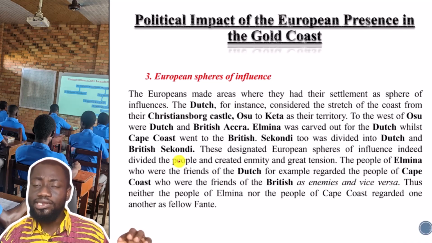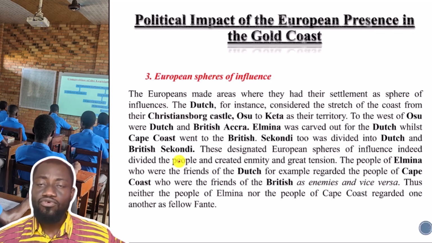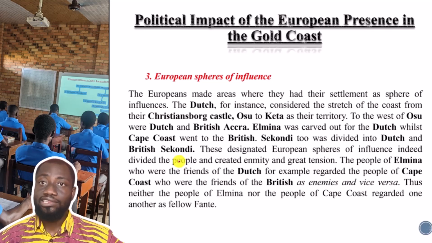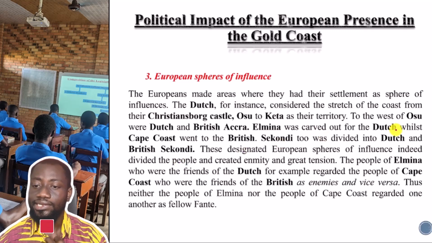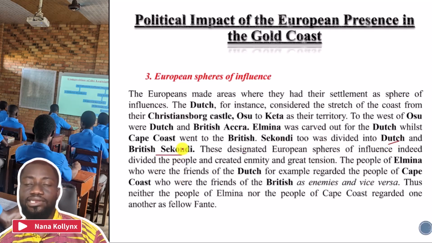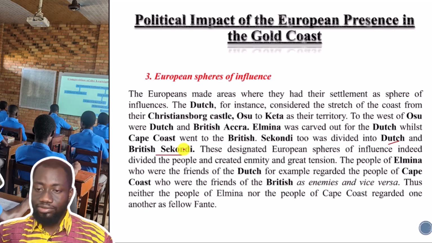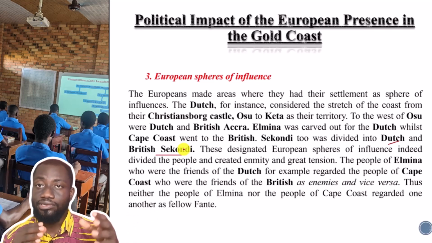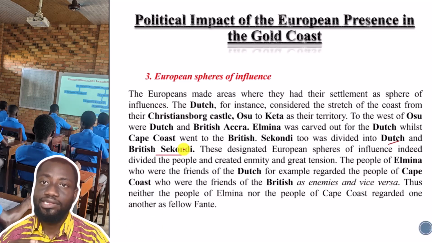Now, whereas in Cape Coast, the British were occupying Cape Coast, and so the people who lived in Cape Coast came to consider themselves as what? As British. Now, Sekondi was also divided into Dutch and British Sekondi. Part of Sekondi belonged to the Dutch, part also belonged to the British. So they called themselves Dutch Sekondi and British Sekondi.